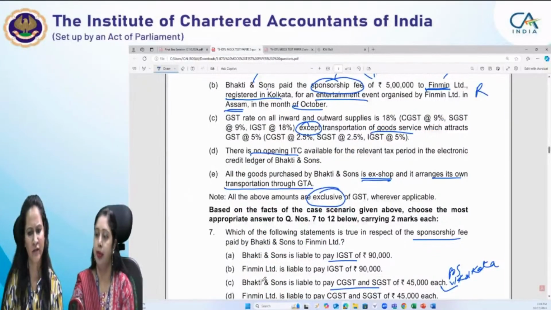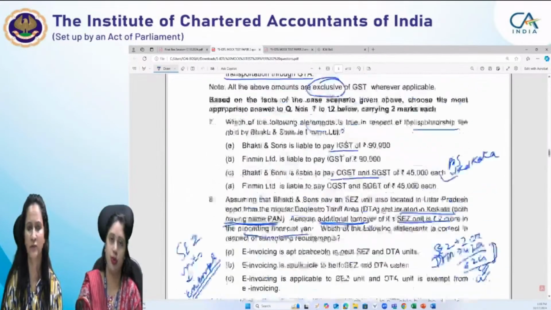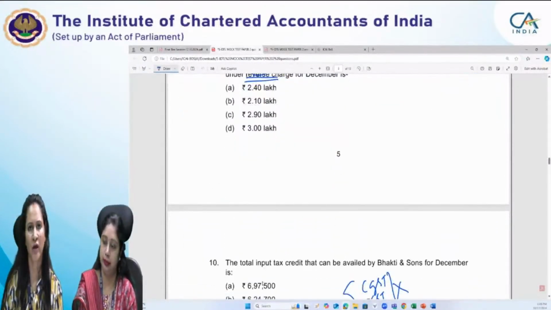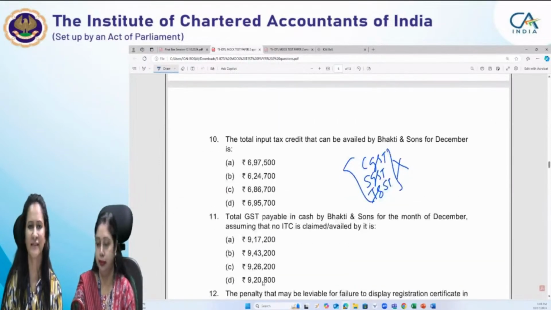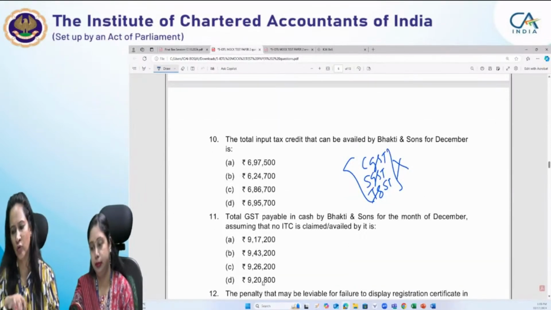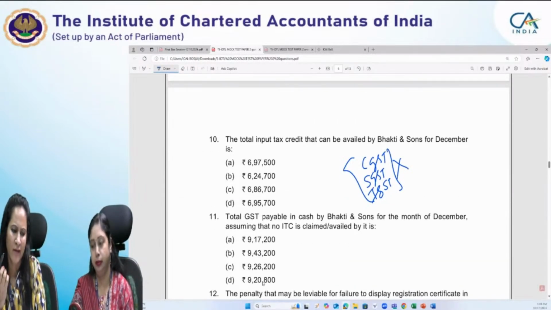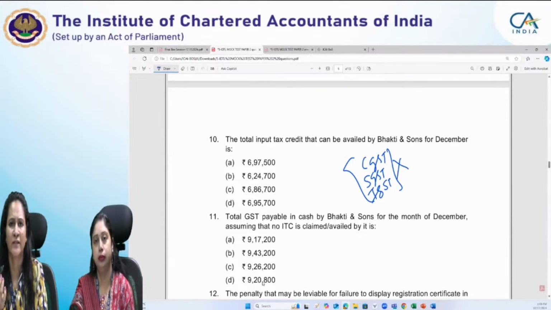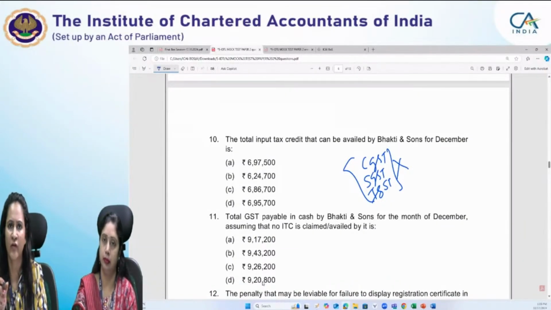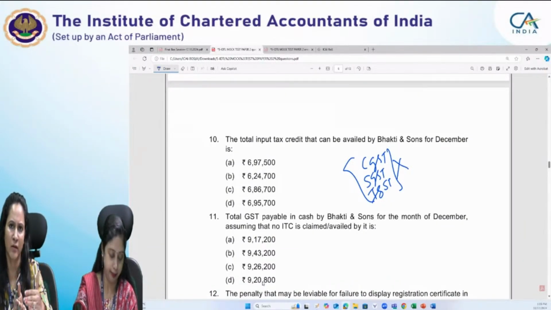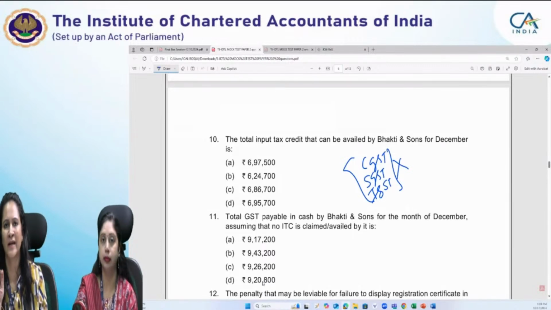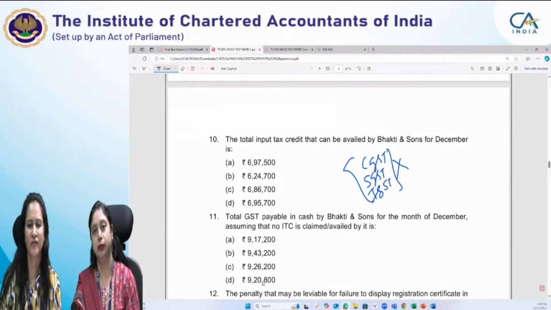The rate is already given to you for the transportation of goods service. So in case of GTA, you have to apply 5%, and in the rest of the cases, 18%. In these types of questions, just to save time, I will advise you, rather than calculating ITC for each and every item separately, you just get the total. In case of GTA, you apply the rate of 5%, and for the others, you just combine them and multiply by 18%. So it will save time for you.